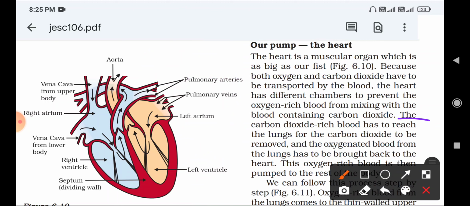Next, the carbon dioxide rich blood has to reach the lungs for the carbon dioxide to be removed, and the oxygenated blood from the lungs has to be brought back to the heart.